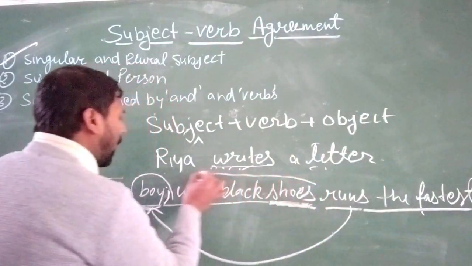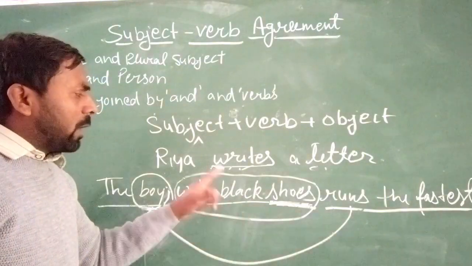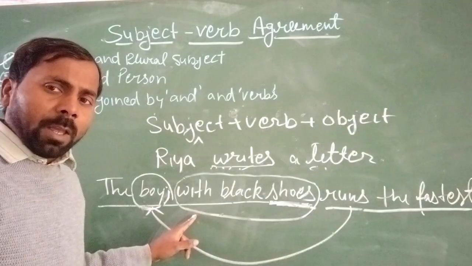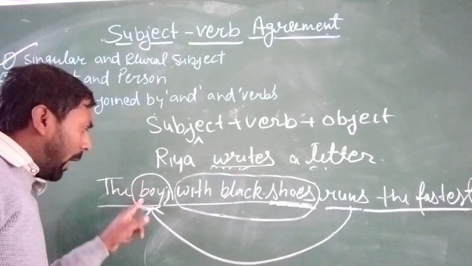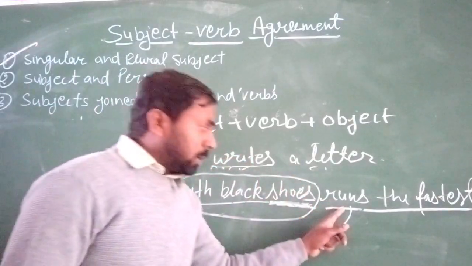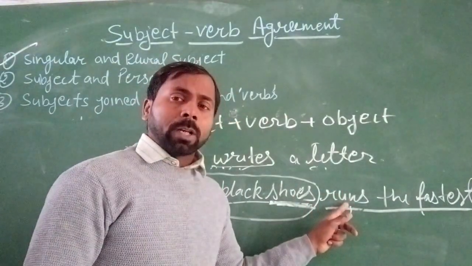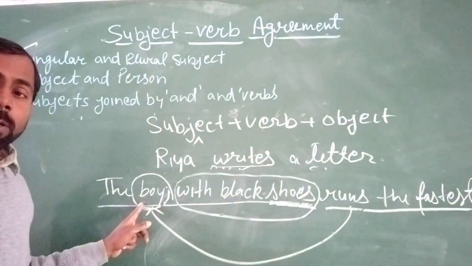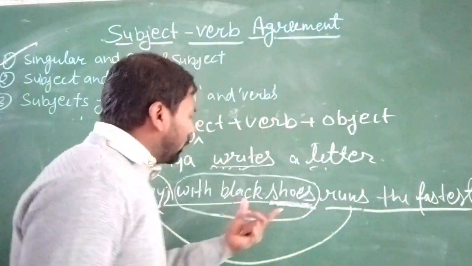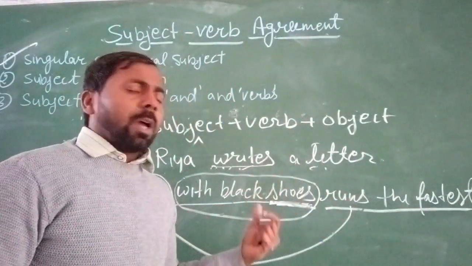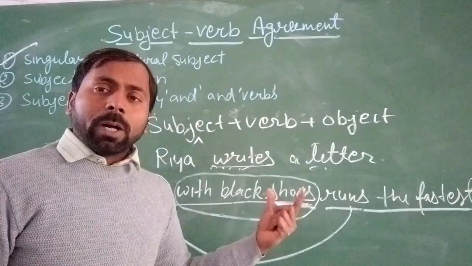It's not a verb like this. Why? Because this is part of a phrase. Okay, this is part of the phrase, and which kind of phrase? It is an adjective phrase, and it describes the word boy, and the head word is boy, and according to this word the word runs is used, and runs is a singular number verb. Why? Because of the subject. The subject is singular number. I hope you understood it. So don't be confused that we can use shoes here. According to shoes, the verb will be run. No, the verb is according to the head word or the noun word.